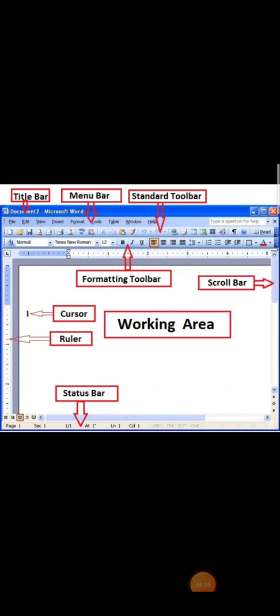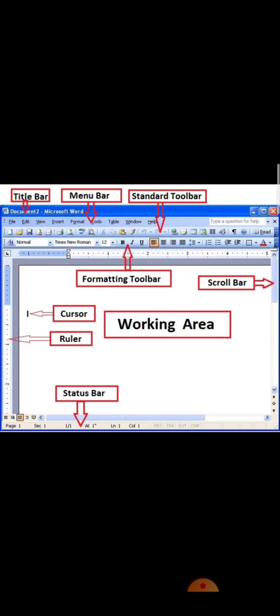The first file that you open will be named Document 1. If you want to change the name of that file, you can also change that. But whenever you open Microsoft Word or a new file, the name will be DOC1, the short form of document.